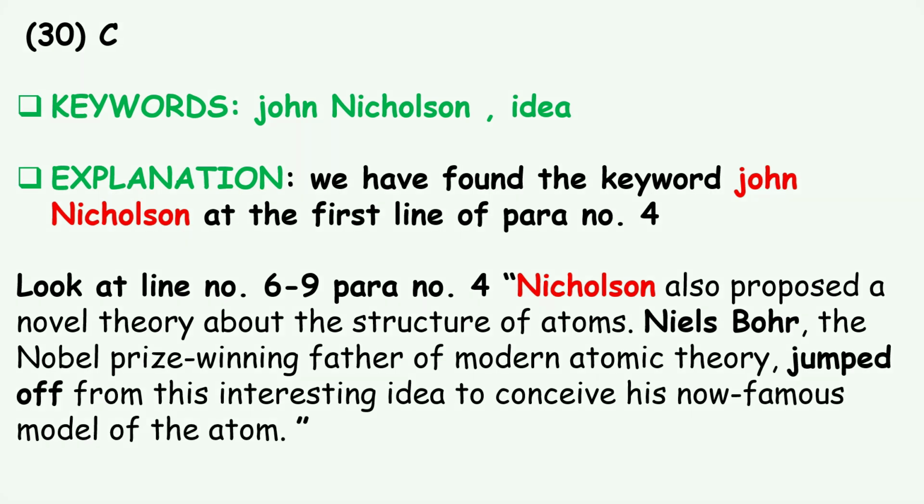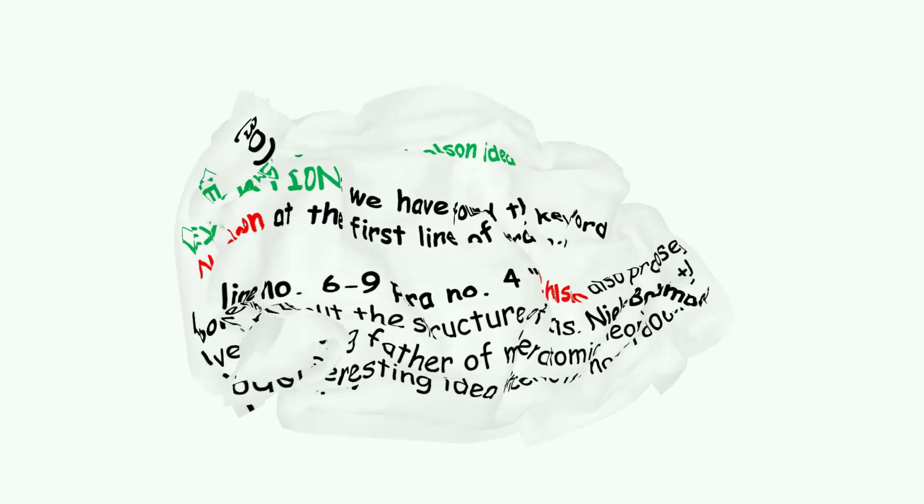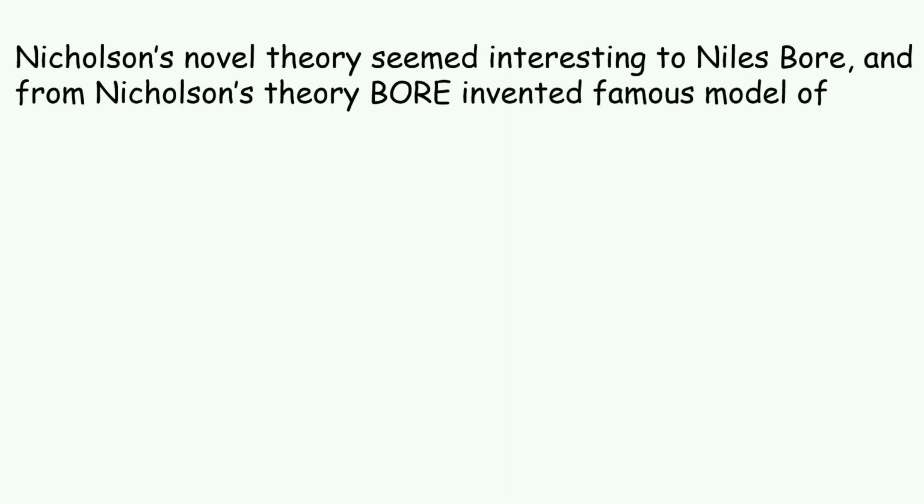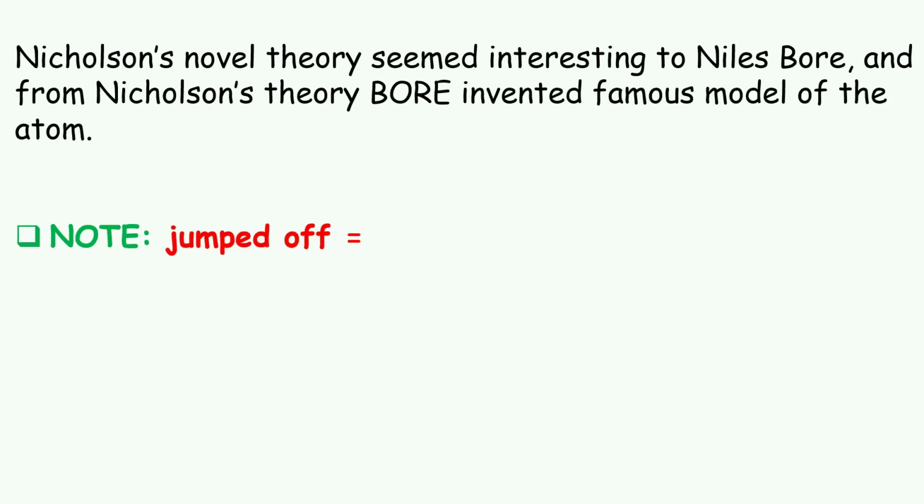So here Nicholson is a scientist and Niels Bohr is another scientist. From Nicholson's idea, Niels Bohr got the idea and invented a new theory about the atom. Nicholson's novel theory seemed interesting to Niels Bohr, and from it, Bohr invented the famous model of the atom. Note: jumped off means to be noticeable. That means Nicholson's idea was noticeable, and Bohr got the idea from him.